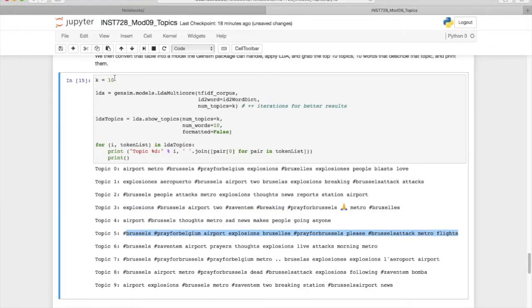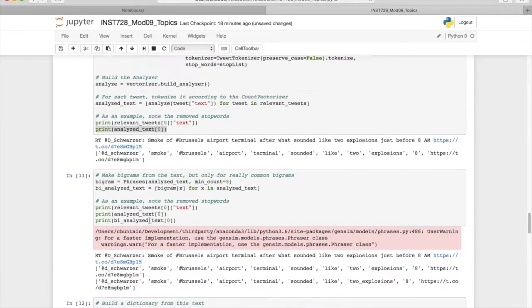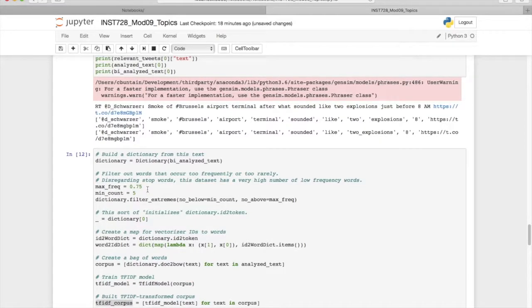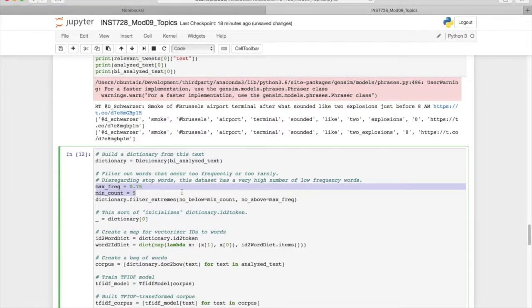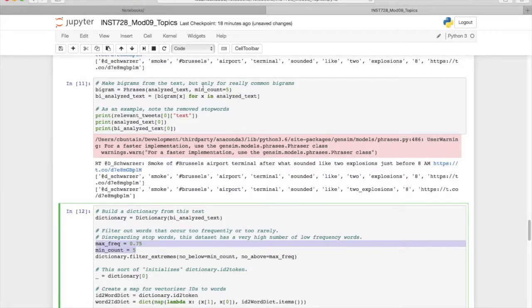Now, as I said, you may want to play around with your K value, so you may want to start with 10 or 20, and you may even want to play around with the min and max frequency count here, or the bigram minimization count there.